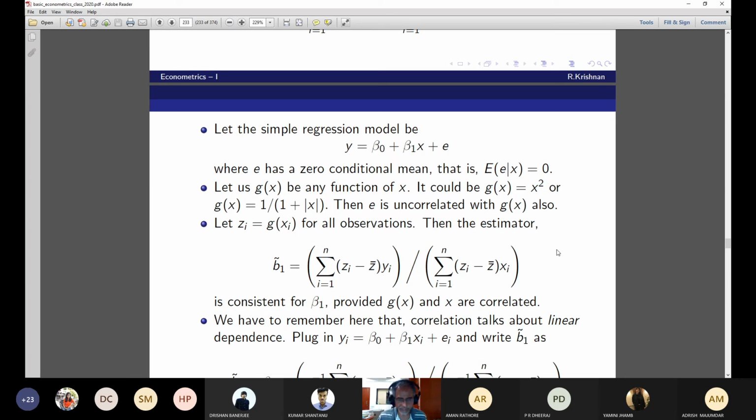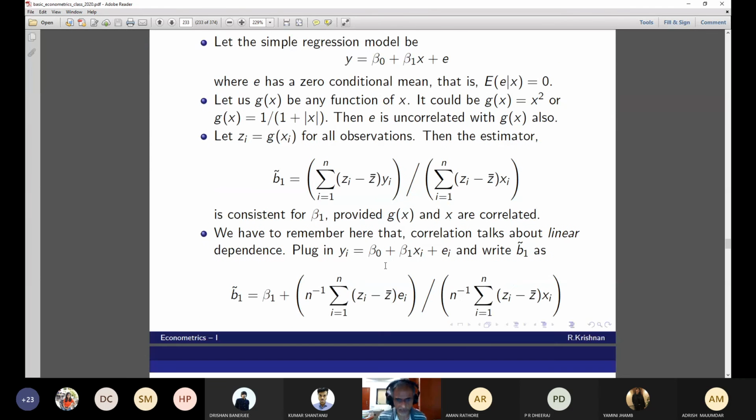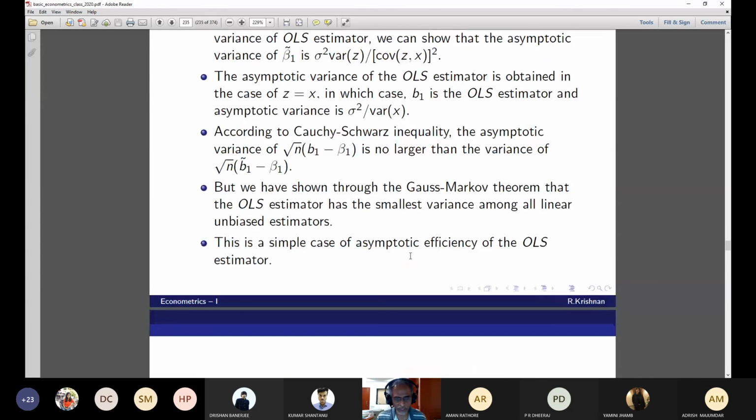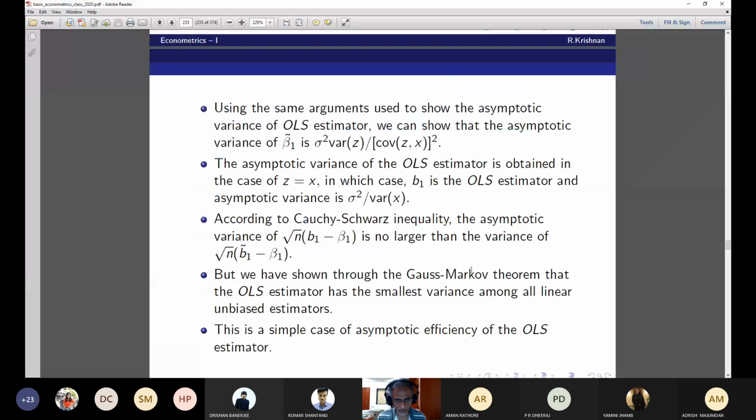I'll send you this example. Can you go through it? If you have any difficulty, then we can discuss it. Otherwise, in the next class I'll go to hypothesis testing straight away. There's nothing here that is beyond you.